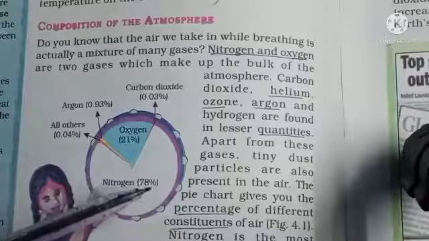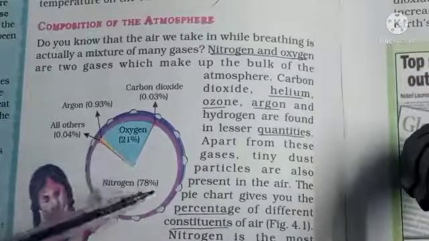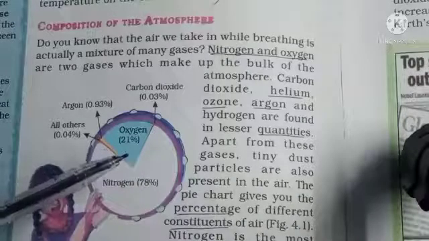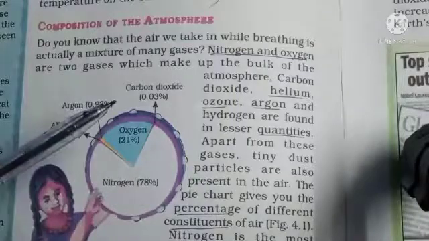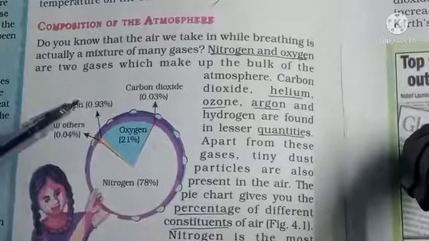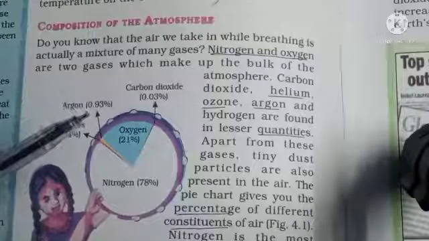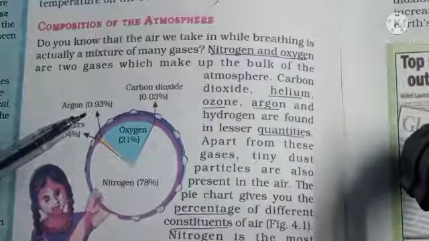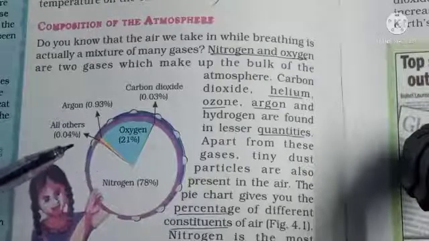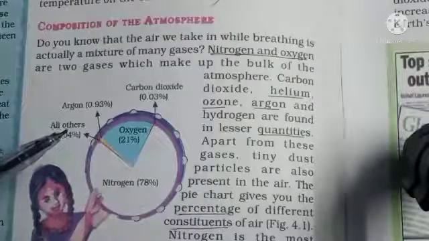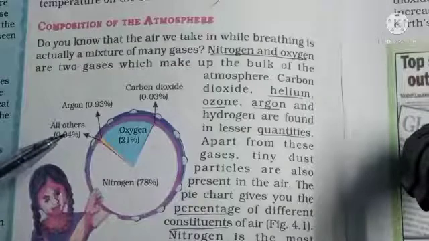So only by seeing the percentage we will know that these two gases are in bulk in the atmosphere. Next we see helium, ozone, argon and hydrogen are found in lesser quantities. Okay, we shall see now.